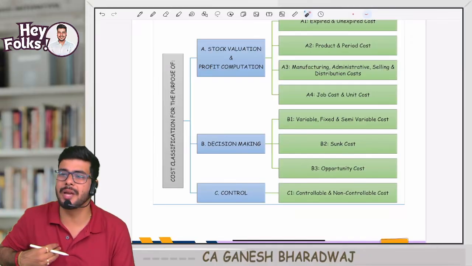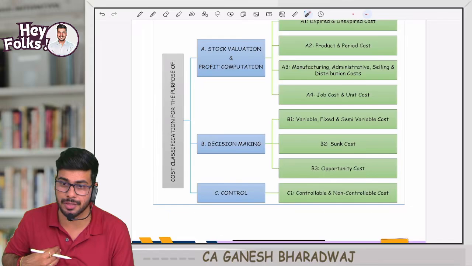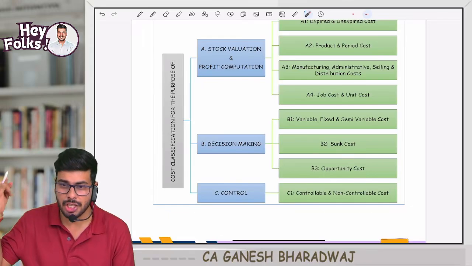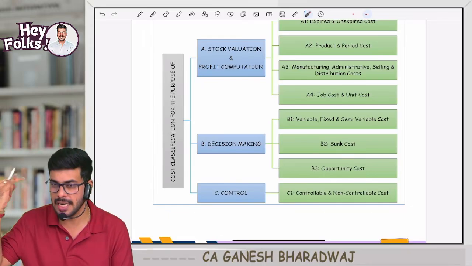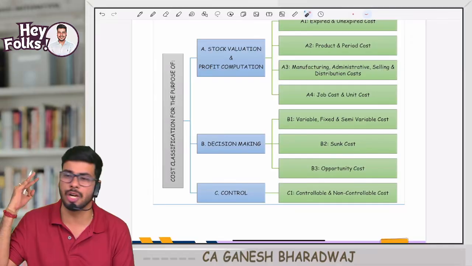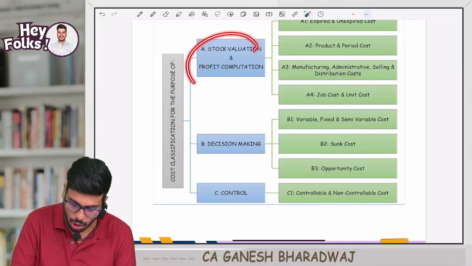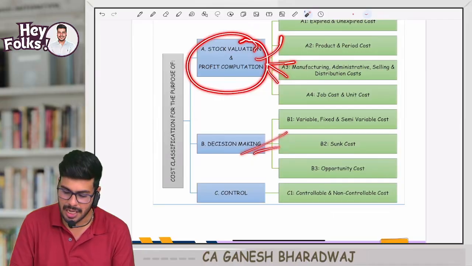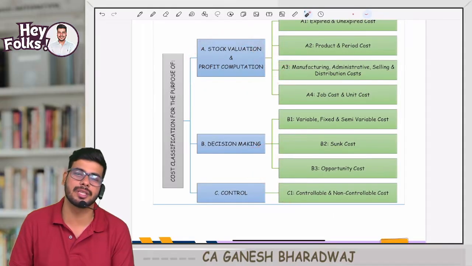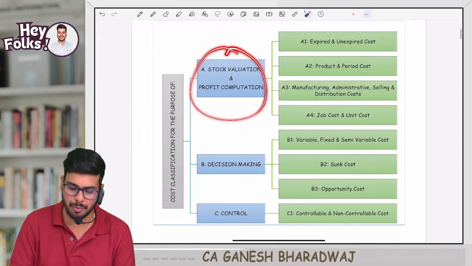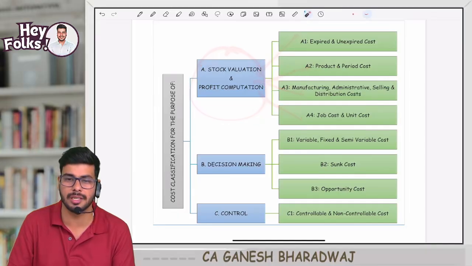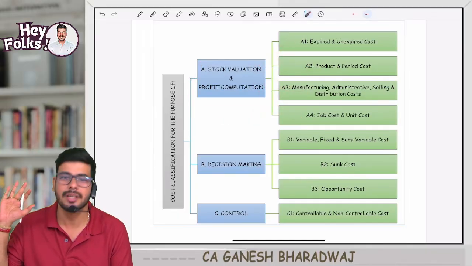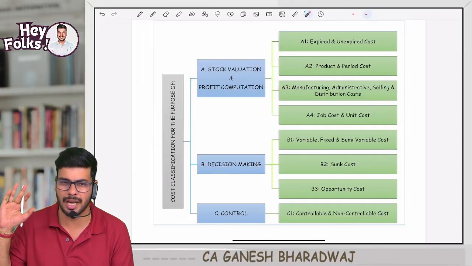So basically our subject has how many objectives? 3 objectives. What are they? Stock valuation and profit computation, decision making, and control. And based on the objective you have to achieve, cost needs to be looked at from the respective angles. Sir, stock valuation, profit computation means how can I look at from 4 angles, sir? Wait, that I will tell you. Do not worry. Are you all understanding this?